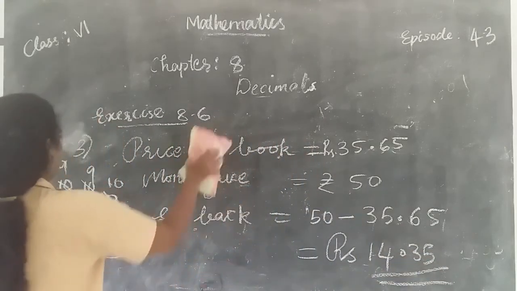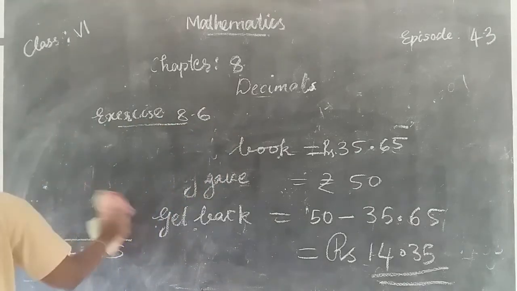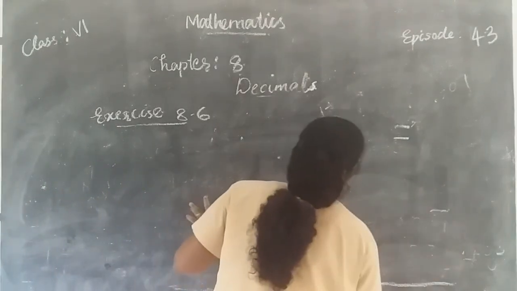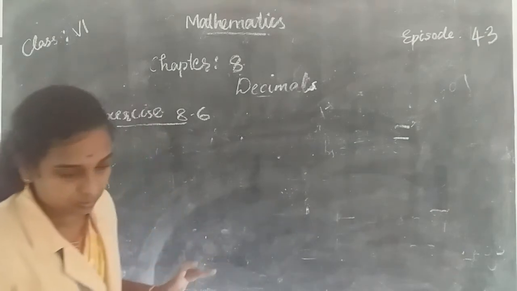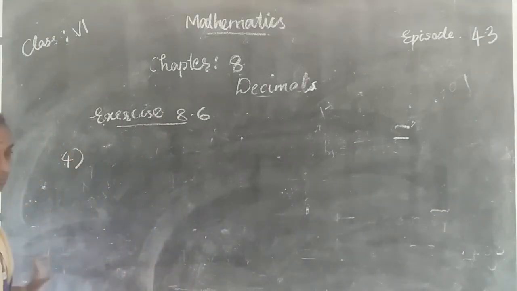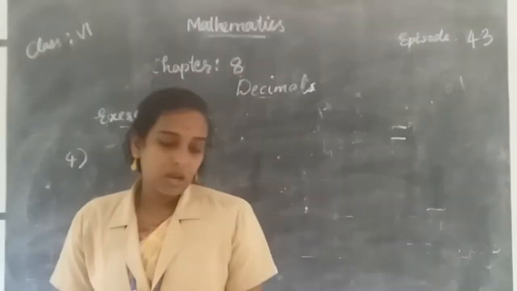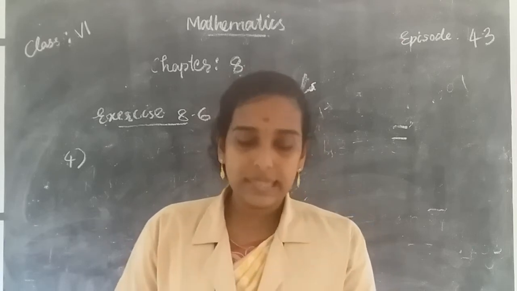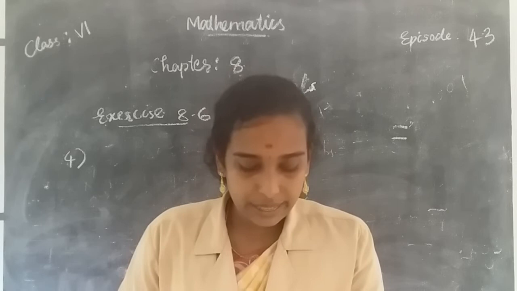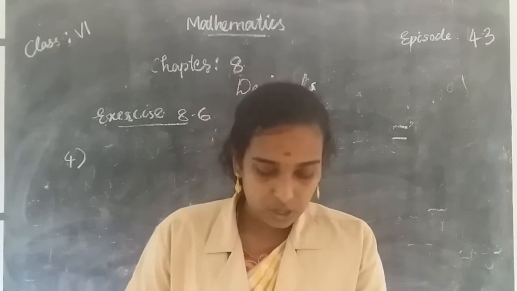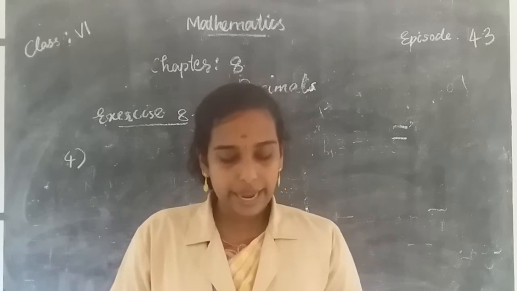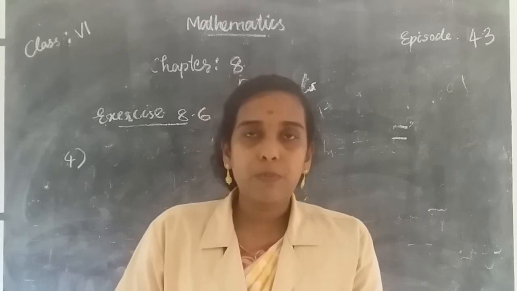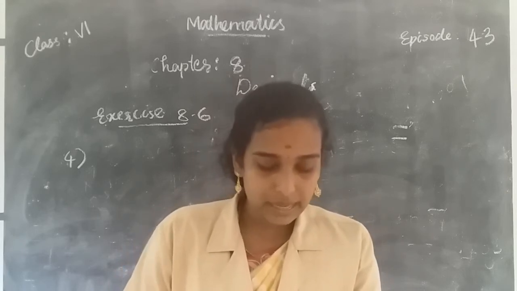Then next question. Question number 4. Rani had 18.50 rupees and she bought one ice cream for 11.75 rupees. How much money does she have now?